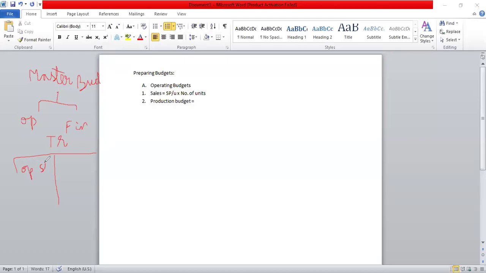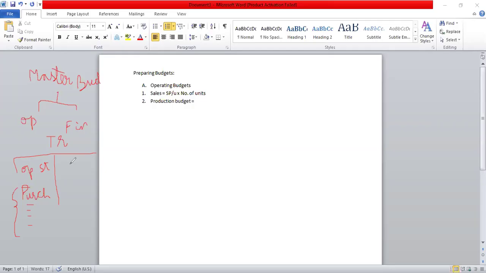Then we have a list of transactions like purchases, then the costs paid to convert the raw material into finished goods, labor, overheads, any number of things, all incurred for the purpose of producing the products.